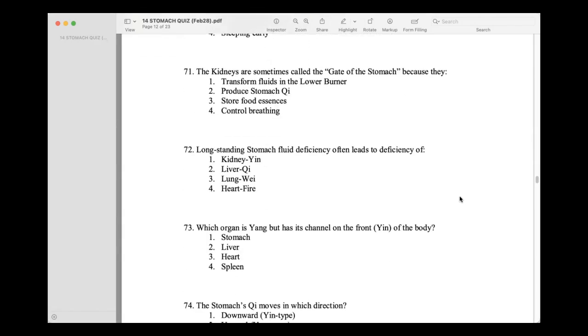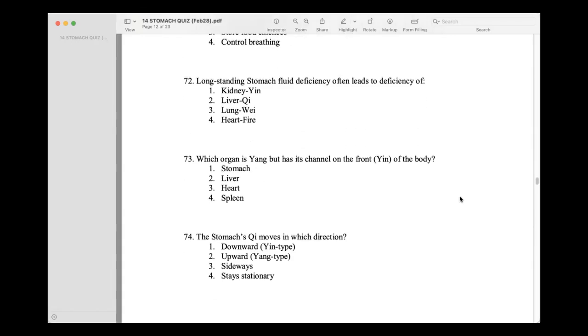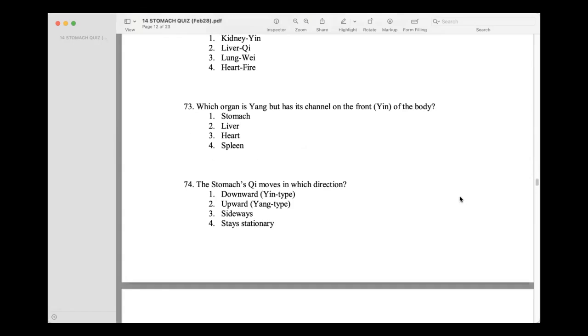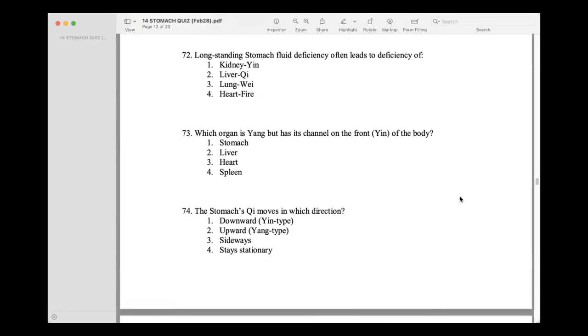The kidneys are sometimes called the gate of the stomach because they? Transform fluids in the lower burner. Long-standing stomach fluid deficiency often leads to deficiency of kidney yin. Yes. Okay, if you notice, on the tongue, the center is the stomach. So it will extend to the kidney. So actually, if you see the line already, that is already kidney deficiency. It includes the stomach.